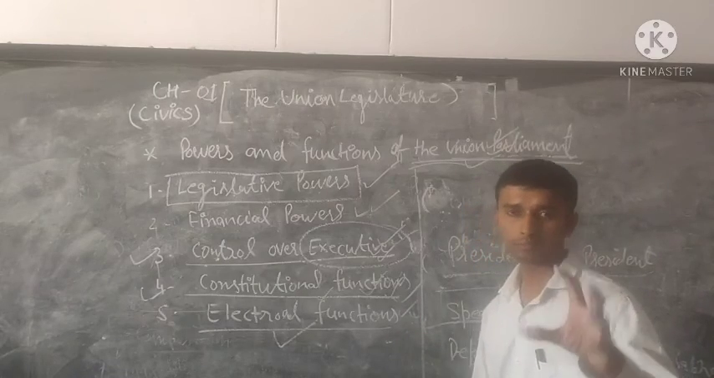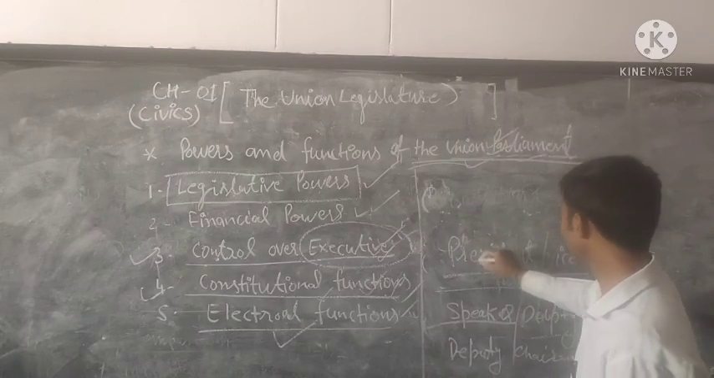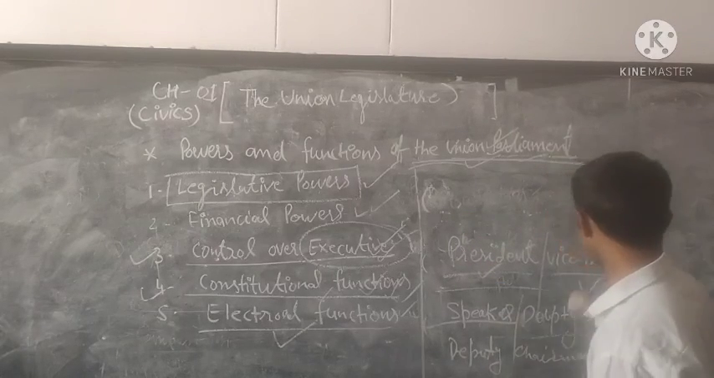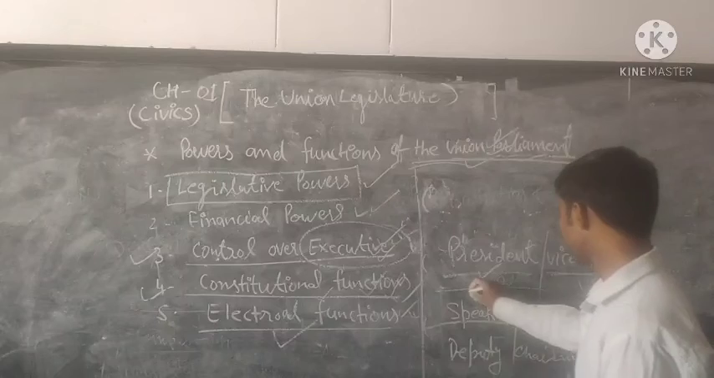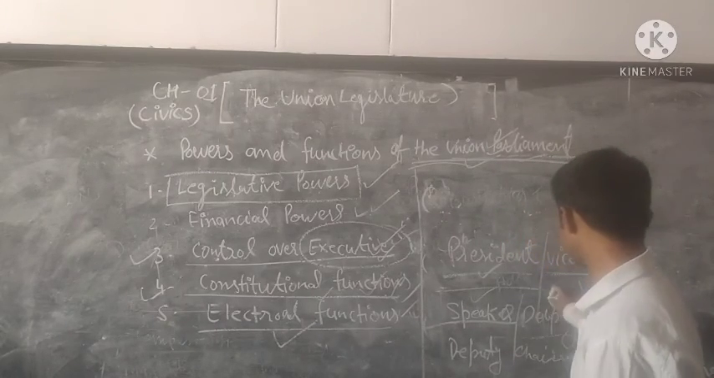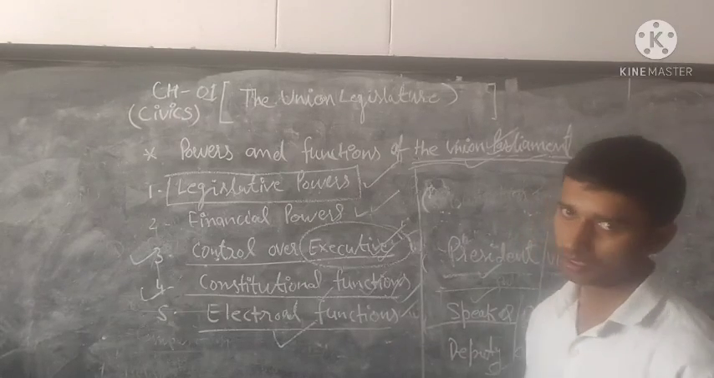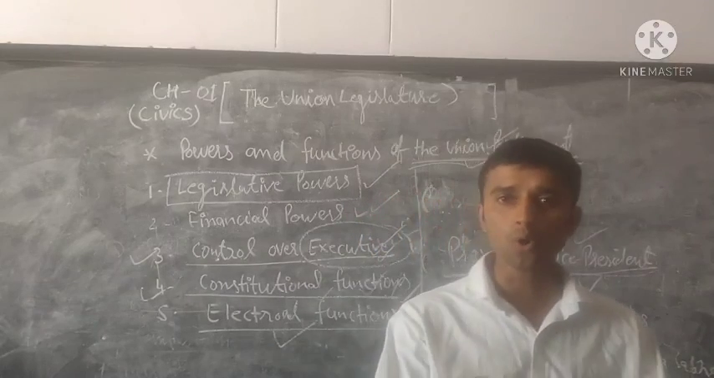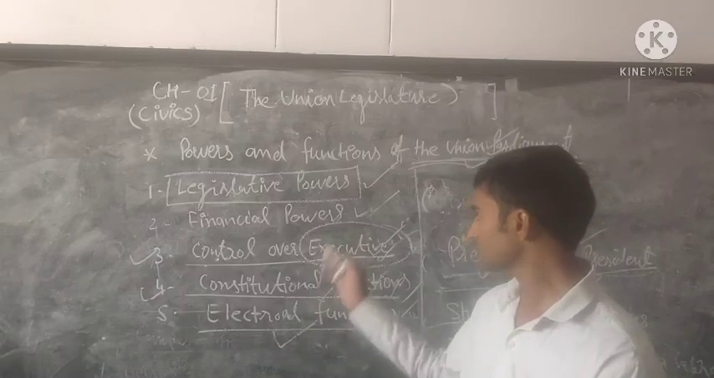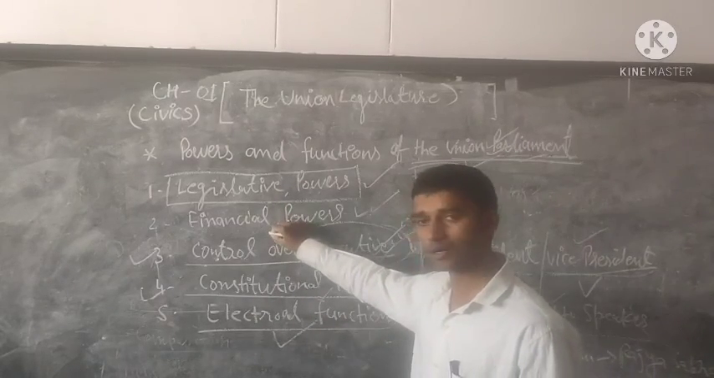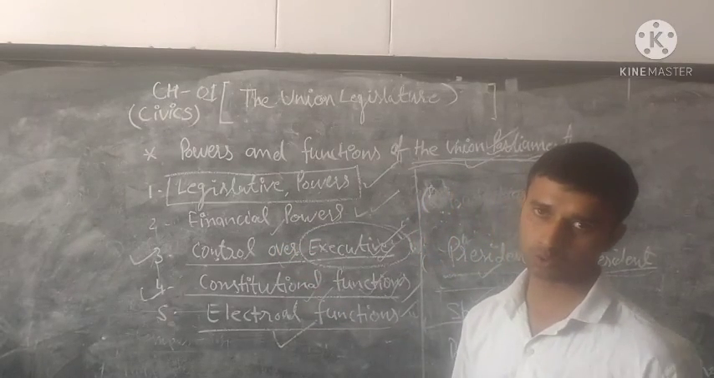Next, electoral functions by the union parliament: elected members of both the houses and the state legislative assemblies elect the president of India, and elected members of both houses also participate in the election of the vice president. The speaker and deputy speaker are elected by the members of the Lok Sabha. The deputy chairman is elected by the members of the Rajya Sabha, with no role of the Lok Sabha. I hope each and everyone is able to understand the legislative power, the financial power, control over the executive, constitutional function and electoral function.